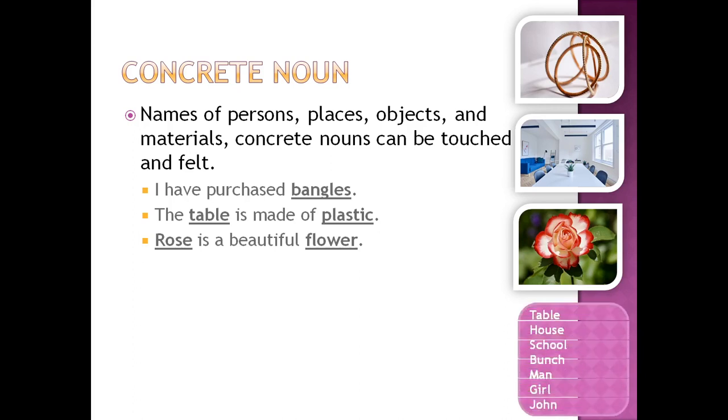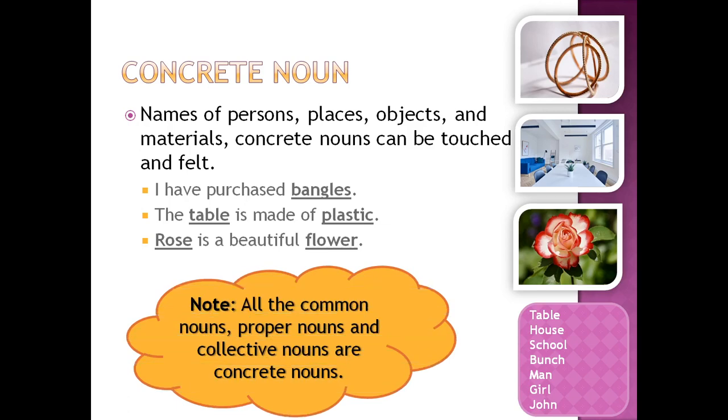Let's see few more examples. Table, house, school, bunch, man, girl, John. Please note that all the common nouns, proper nouns, and collective nouns are concrete nouns.